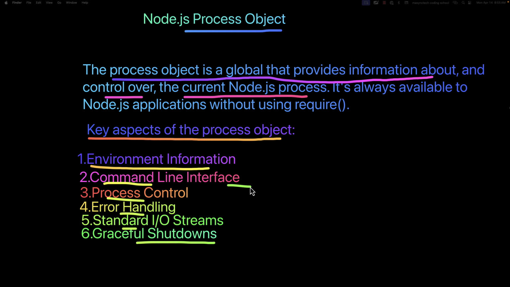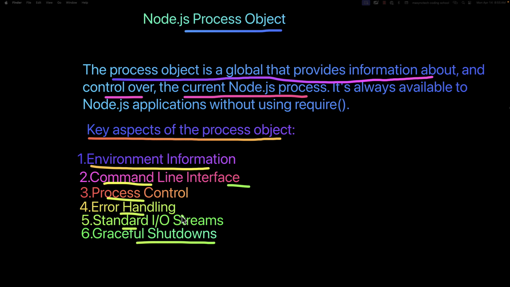Apart from the environment information, we can also use the process for command line interface. What do I mean? When running Node.js application from the command line, as we have been seeing, the process object gives you access to any argument passed to your program. And I will demonstrate what I mean about passing other arguments to your program when running in the terminal. And this one makes it possible to create powerful command line tools and utilities that respond to different commands and options. Once again, we have a video to talk about command line interface.